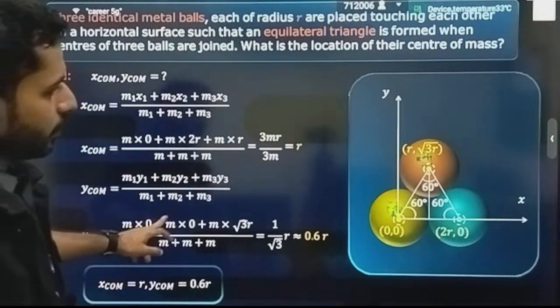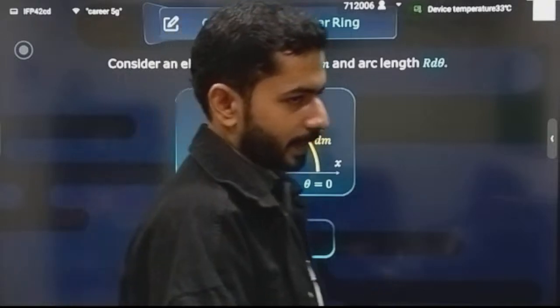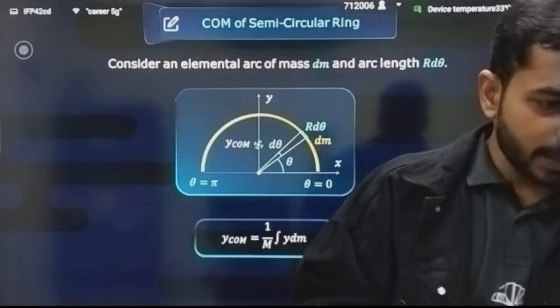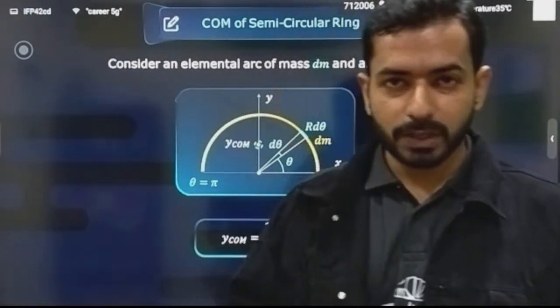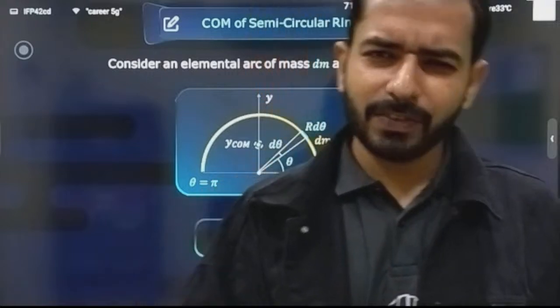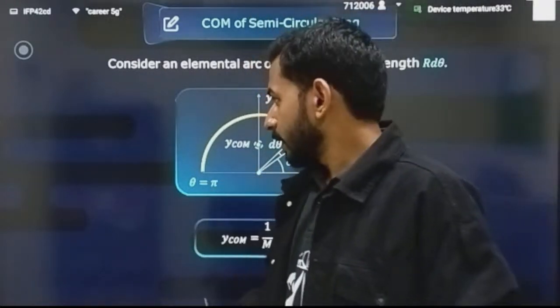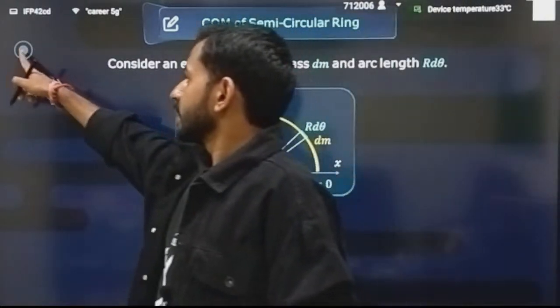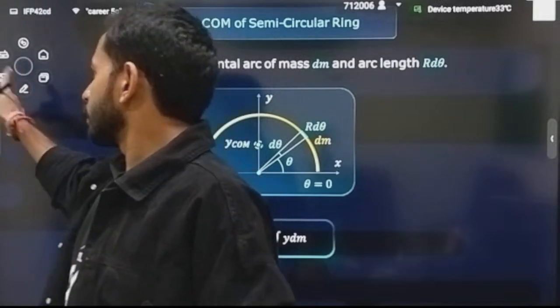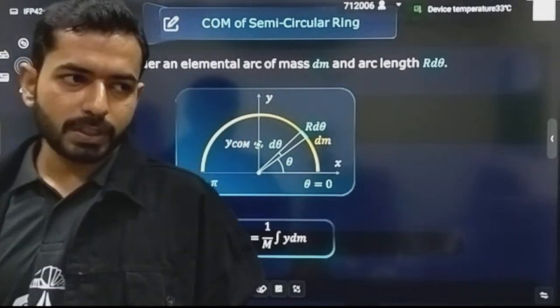So you can see a lot of different varieties of questions. Let's suppose for this kind of body, where students usually feel difficulty because of taking an element, let's see how to solve this. Again we are going to use the conventional method. See, this kind of continuous body is there and you want to calculate the center of mass position.